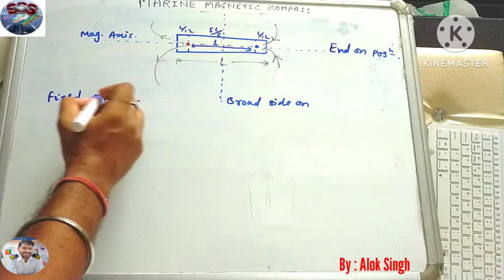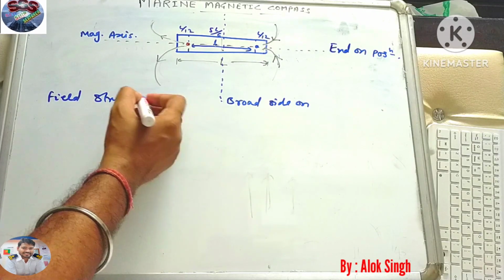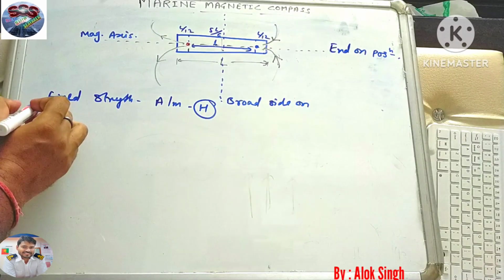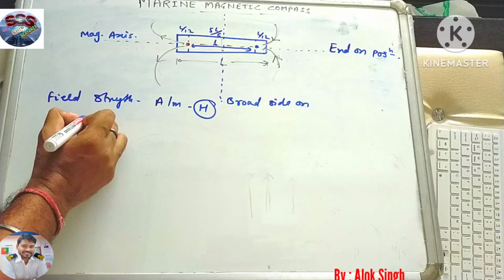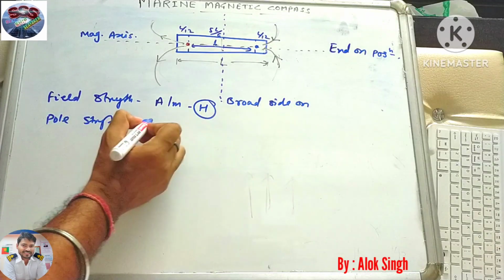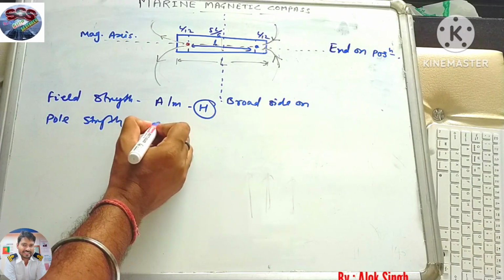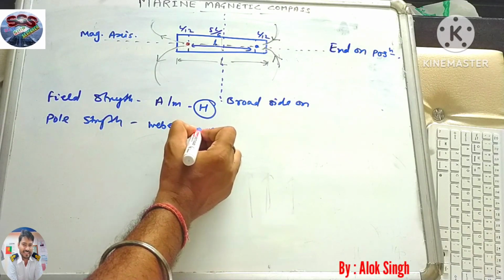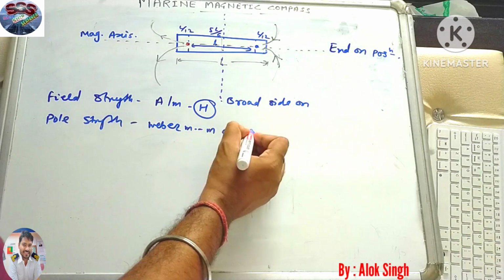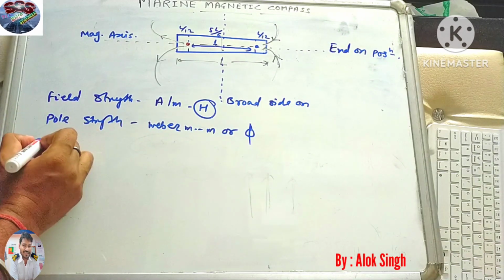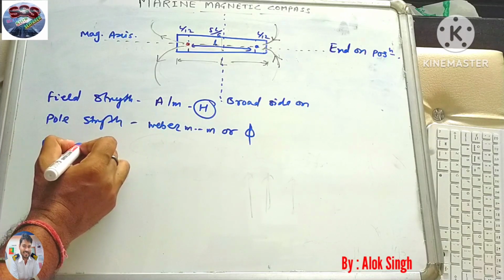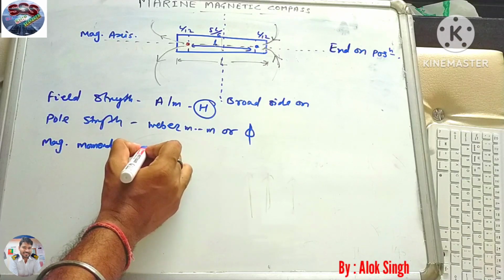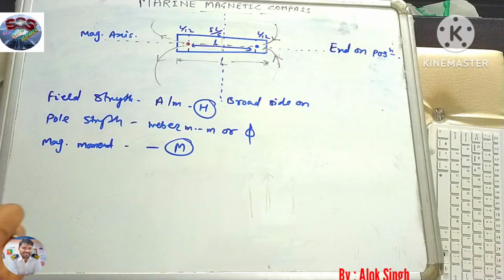The unit is ampere per meter, also denoted by H. Next is pole strength, which is in ampere meter, also written as small m, or we can denote it by phi. Now the magnetic moment, which is in ampere meter squared, is written by capital M.